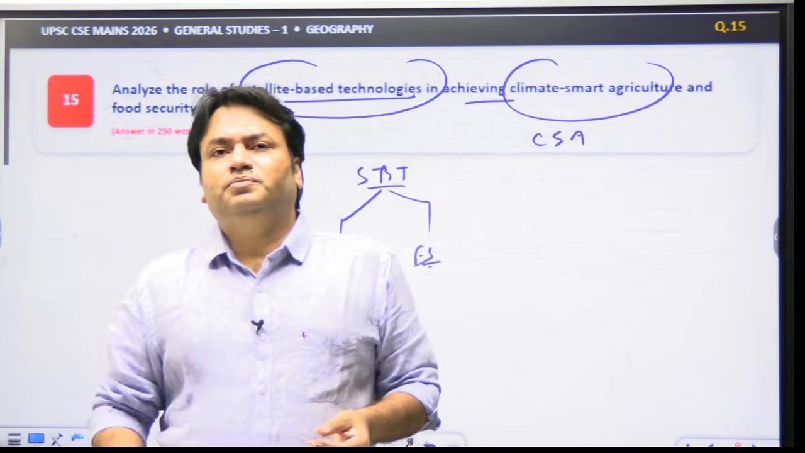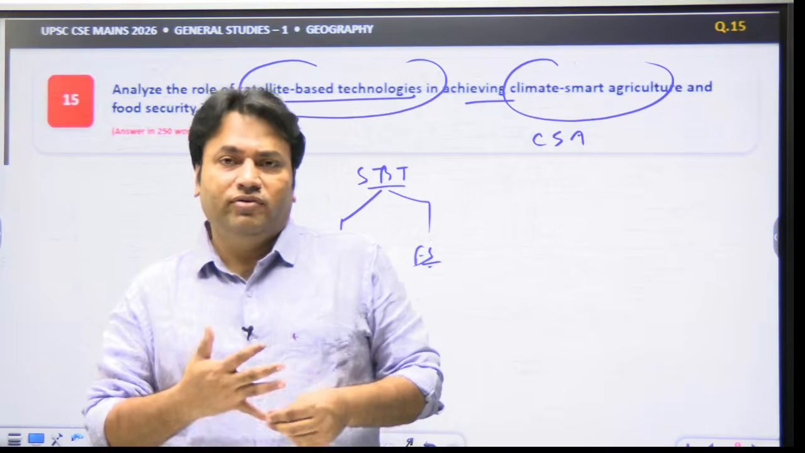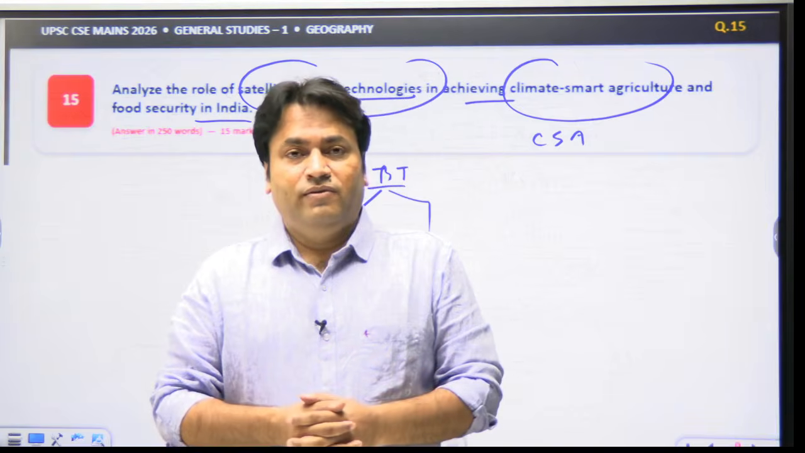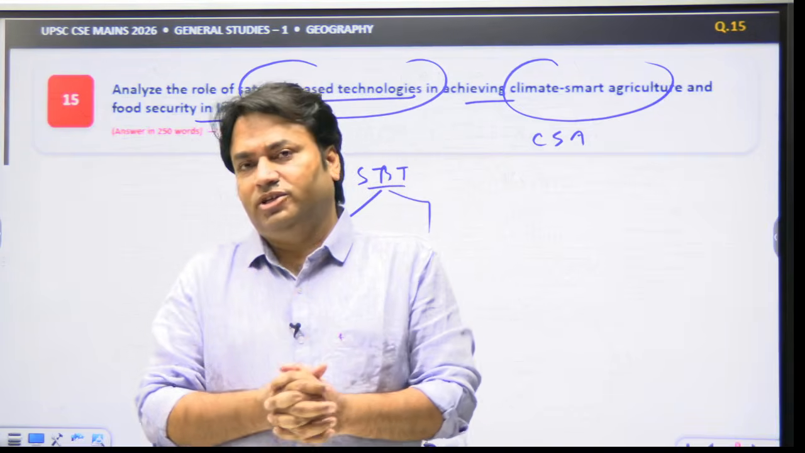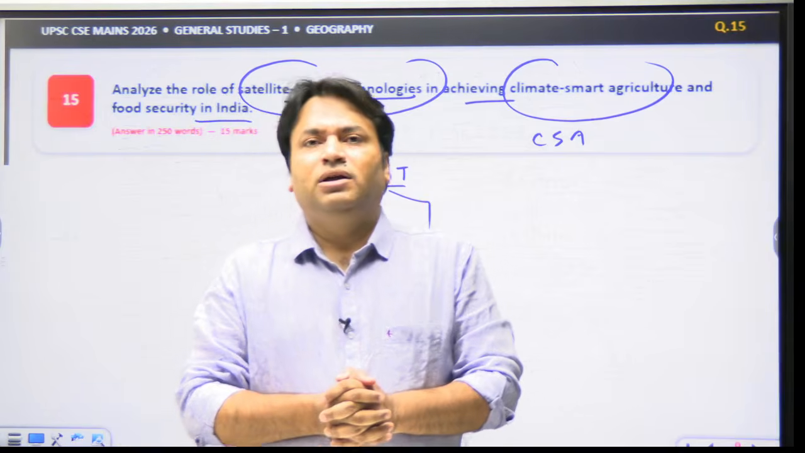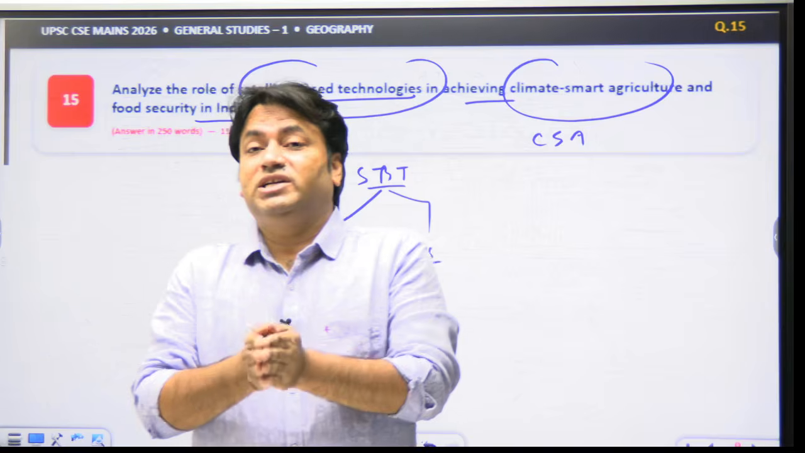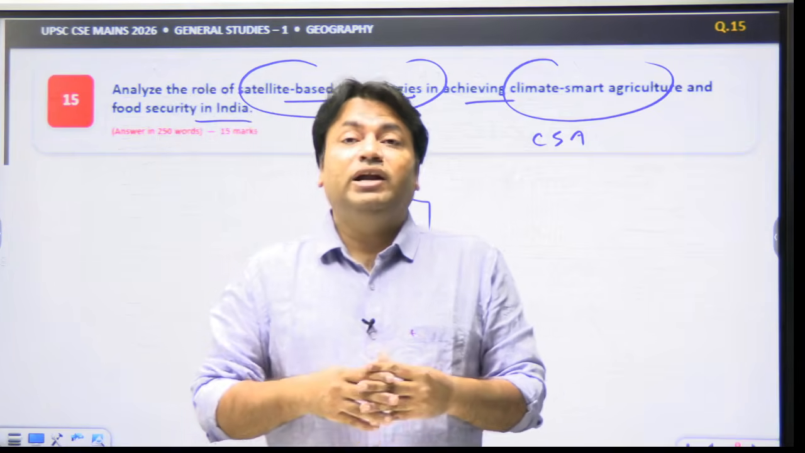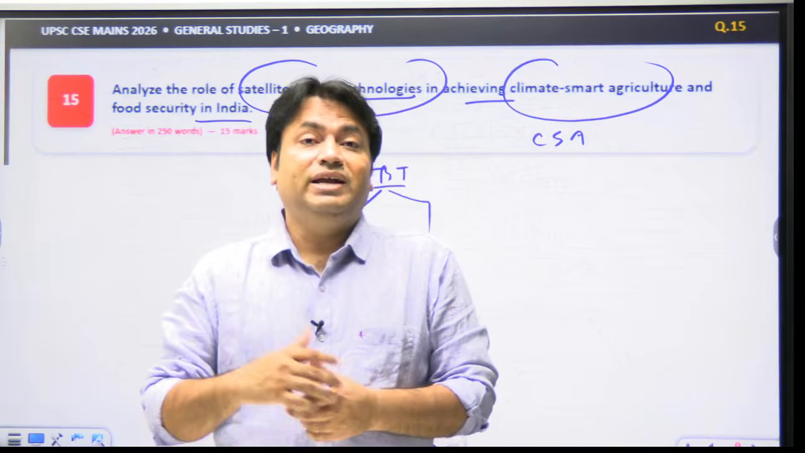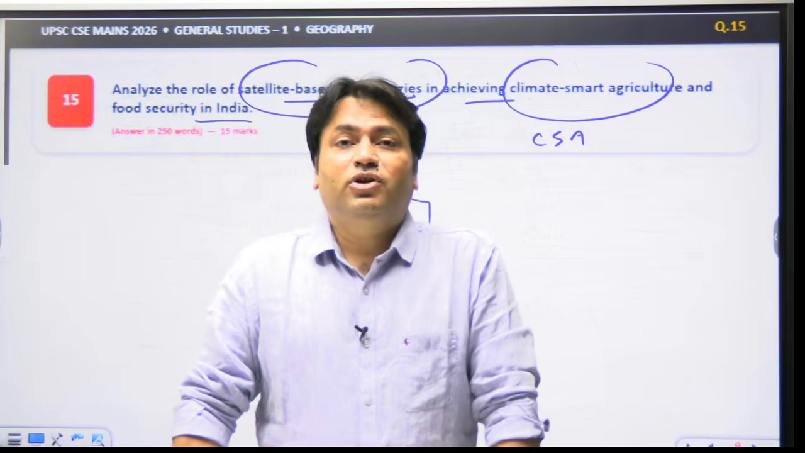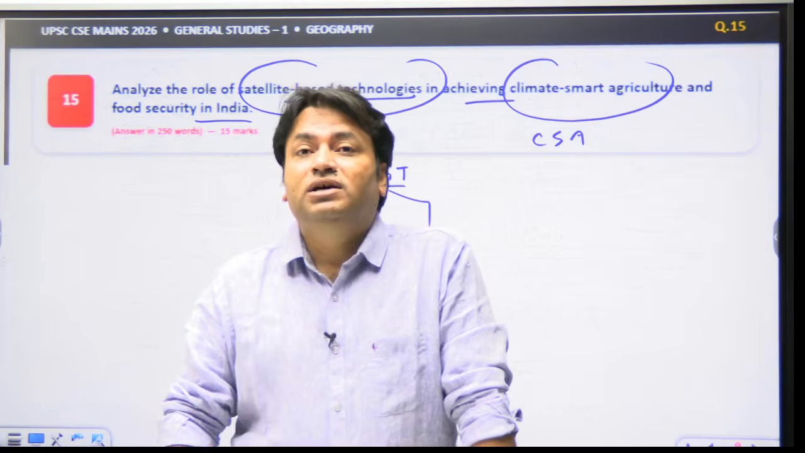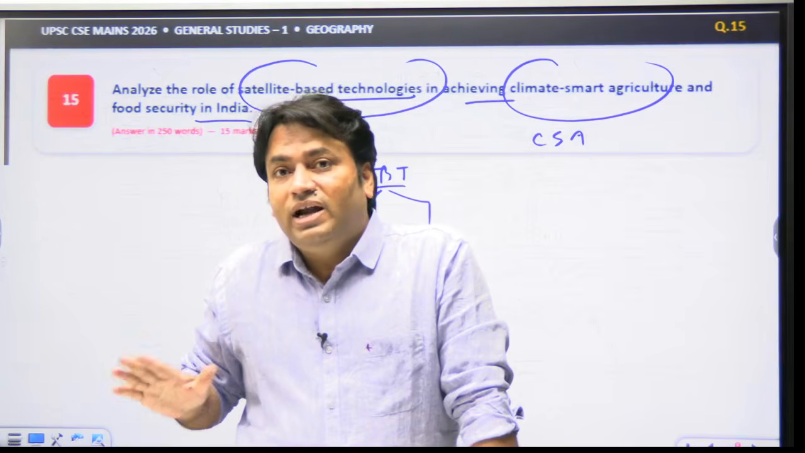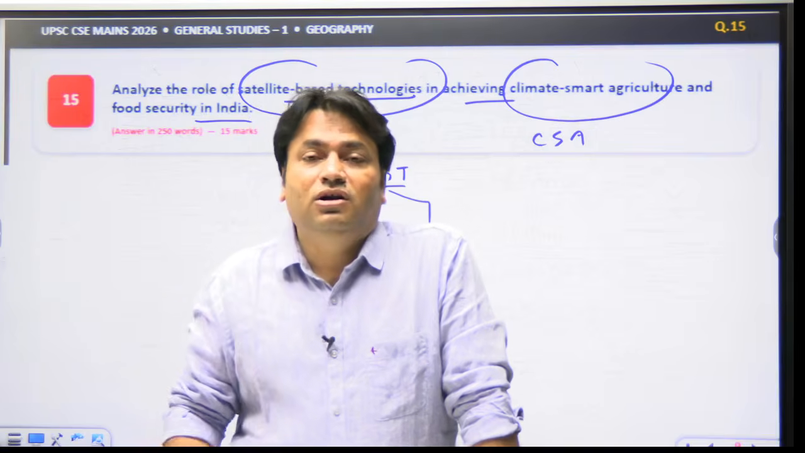For example, under climate smart agriculture, we will talk about crop area and production estimation. First point, crop area and production estimation. It means that with the help of satellite imagery, we can identify cultivated area, we can identify the crop condition, and it will enable advance production forecasting. India's FASAL framework uses space, agrometeorology, and land-based observations for agriculture forecasting.